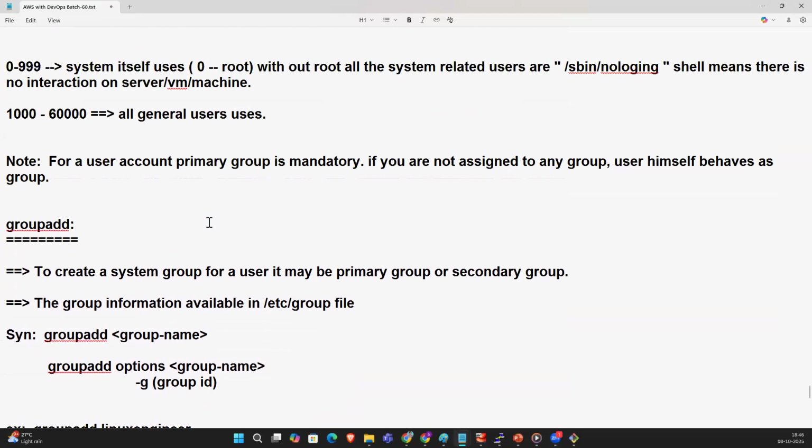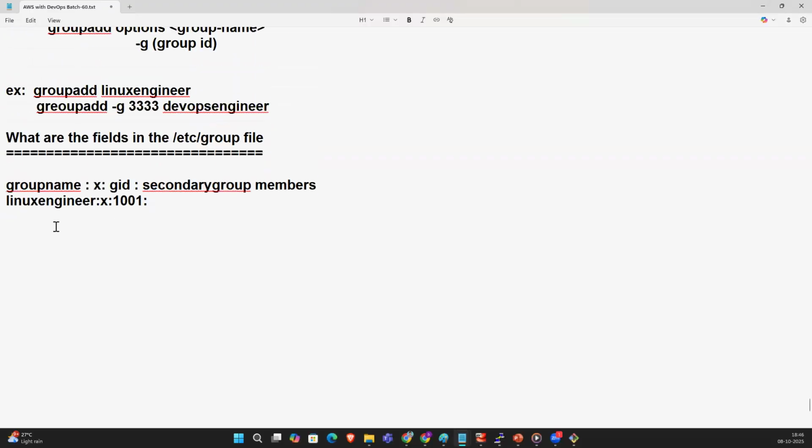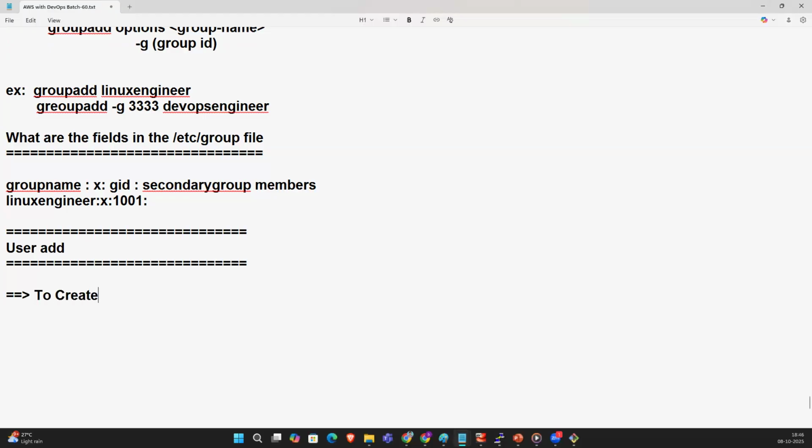Next. What is next, guys? useradd. What is that? Now you understood how to add the group. Now, useradd. How to add the user, to create a new user account?